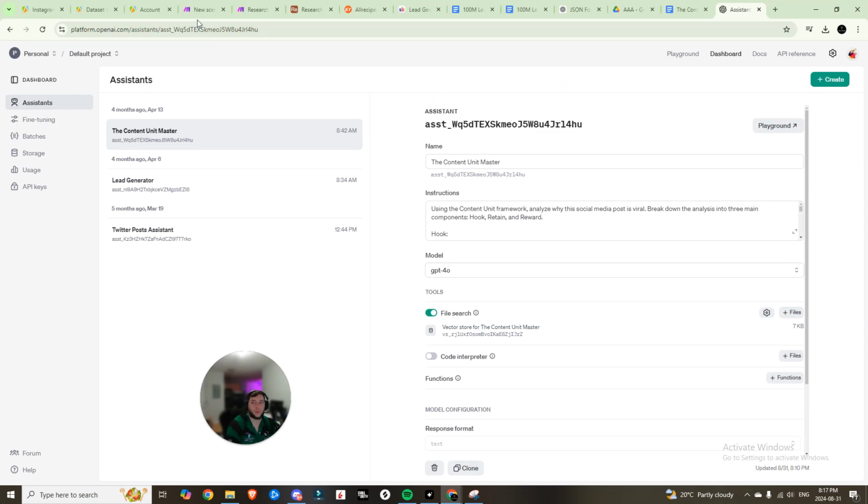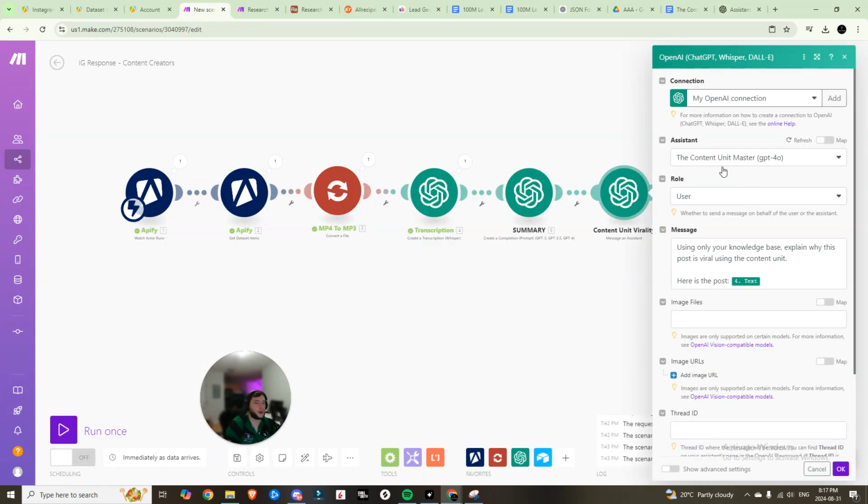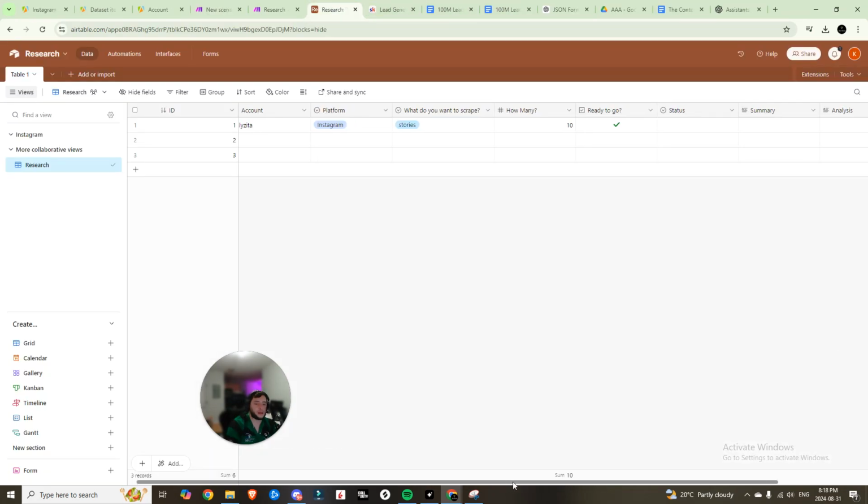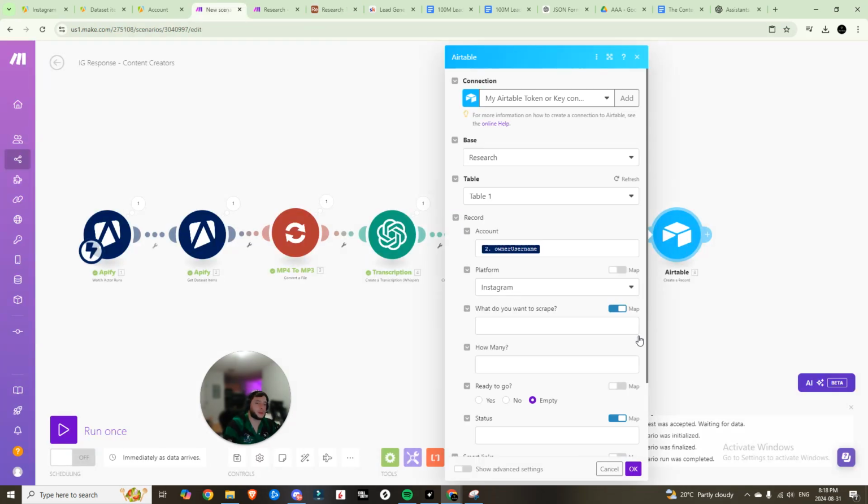Next, I went back into our scenario and found the assistant, the content unit master that we just created. For the message, I said, "Using only your knowledge base, explain why this post is viral using the content unit. Here is the post." I hit OK, and then I went back into my Airtable and added 2 fields, summary and analysis. And so now if we come into our Airtable, we're going to create that record.